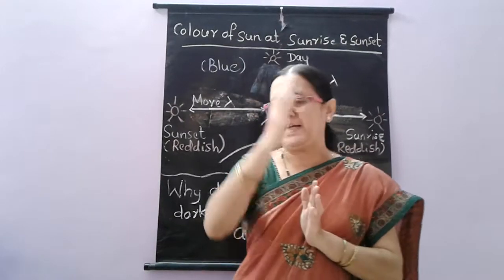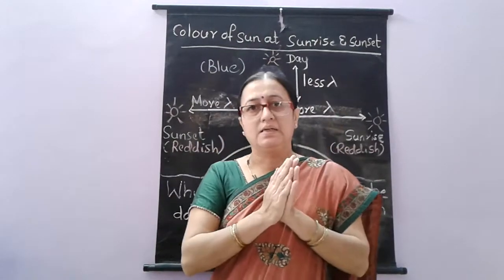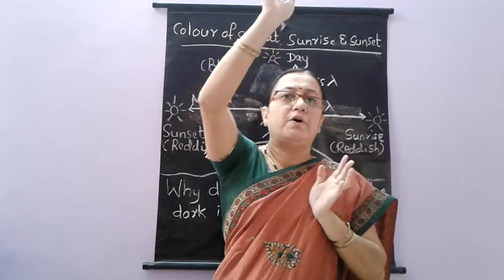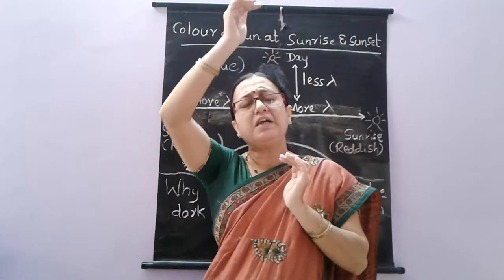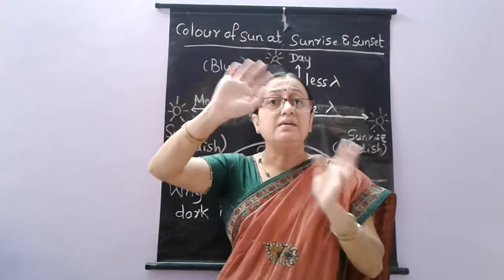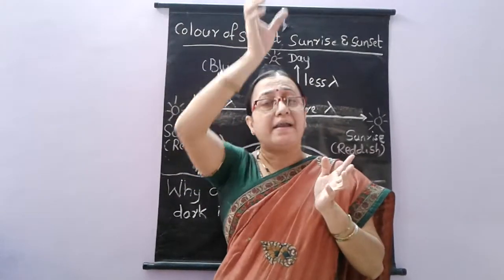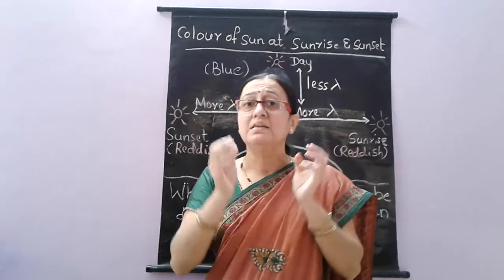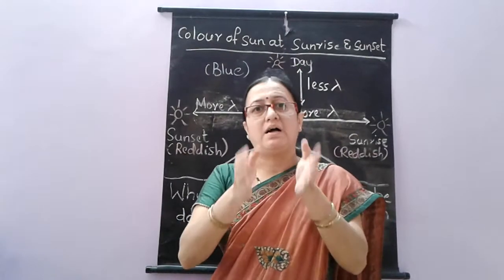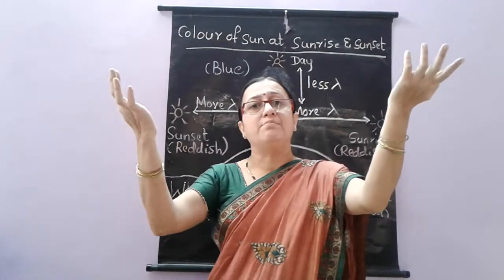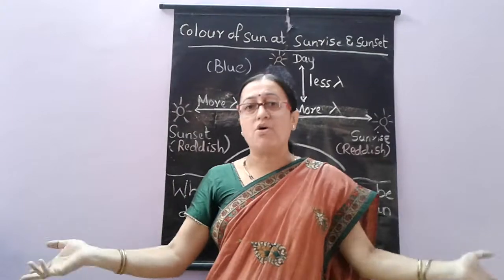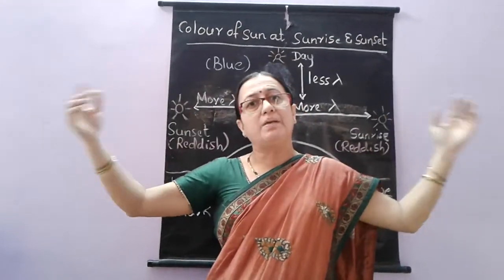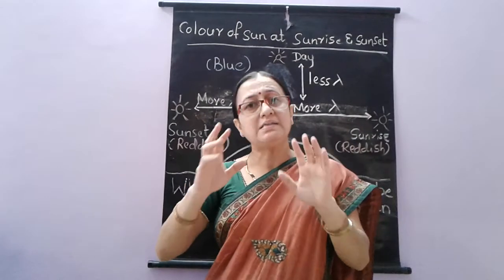When it is afternoon, exactly 12 o'clock or 12:30, we see the sky as totally white because the sun is exactly on top of our head and the wavelength is very little and scattering doesn't take place. The direct white light reaches us. That is why we see the sky as white during afternoon. During the other times, we see the sky as bluish. In the morning and evening when the sun is very far away from us, the wavelength will be more and the red color does not scatter.